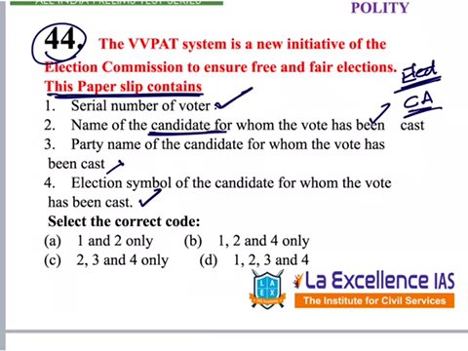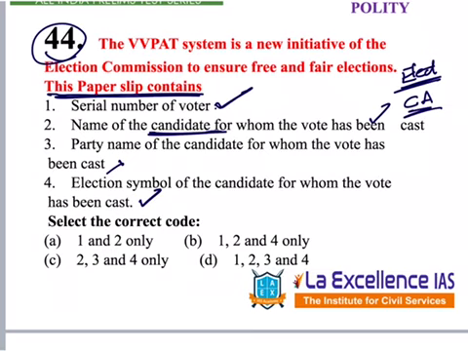So 1, 2 and 4 we know for sure. But 3 we don't know. Can we eliminate 3 just like that? On closer examination, we can see that it is relevant. There are some independent candidates. So how can their party name be printed? So this is in doubt. We cannot eliminate this for sure and we cannot keep it for sure either.